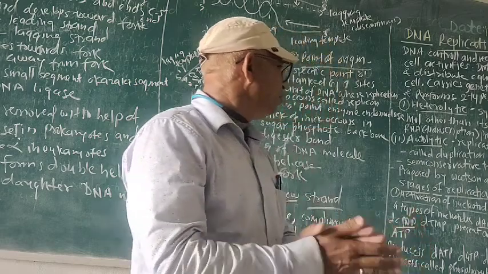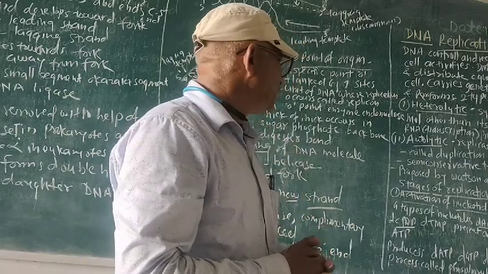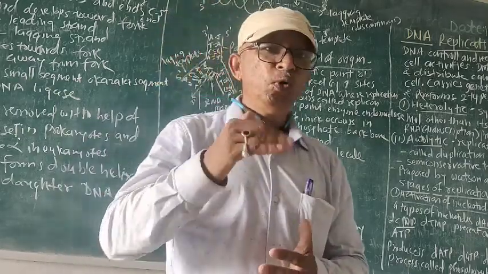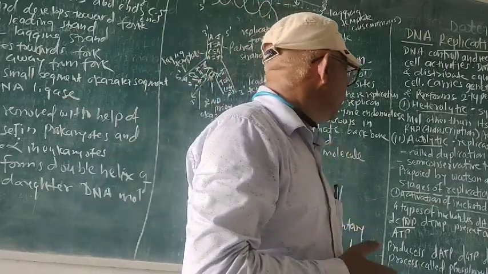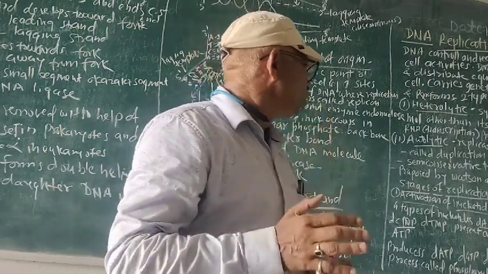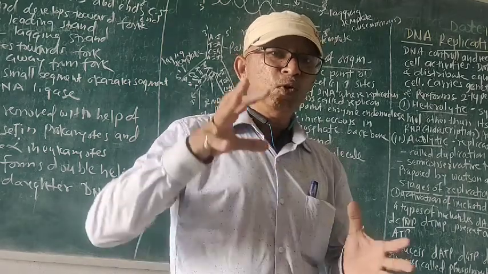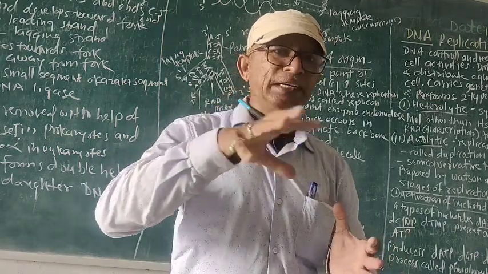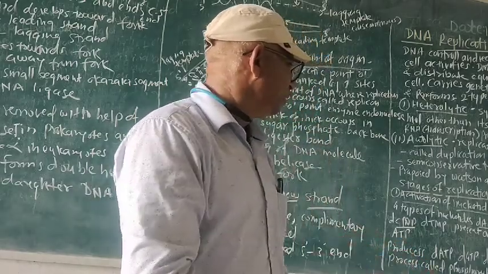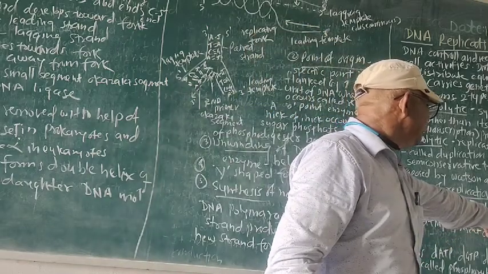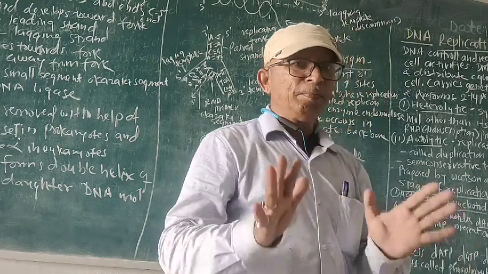Now see here, there are different stages in replication or duplication. What are the different stages? First, the activation of nucleotides. During activation, we get 4 types of nucleotides in the nucleoplasm, the liquid present inside the nuclear membrane. They are dAMP, dGMP, dCMP and dTMP.